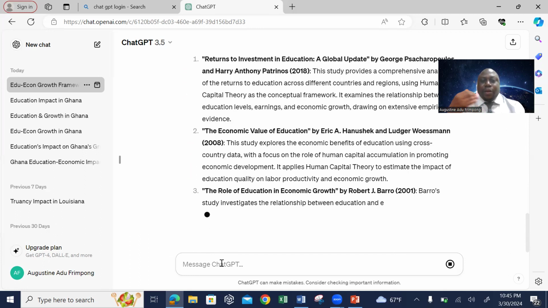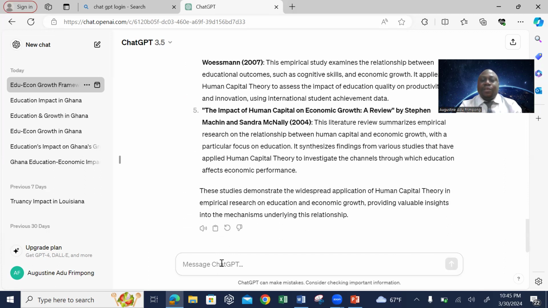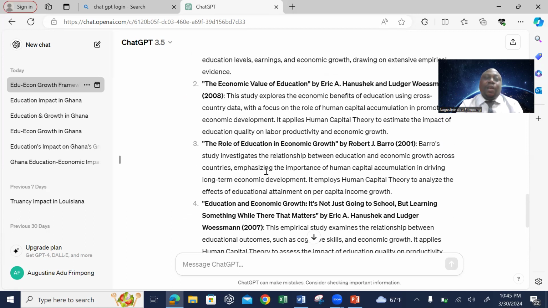We see that a lot of studies will come out, and you're able to use that to discuss, in the theoretical framework chapter, how other studies have utilized the theory to explain similar concepts.